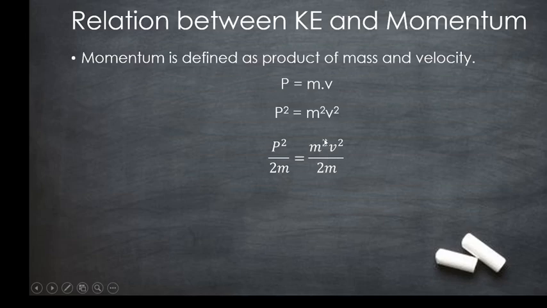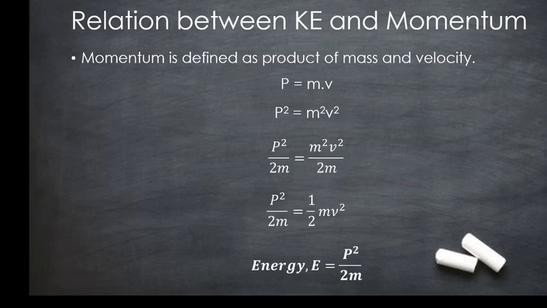Now, one m and m cancel here. It comes out to be half mv square, which is nothing but the kinetic energy. Therefore, energy can also be written as P square by 2m.